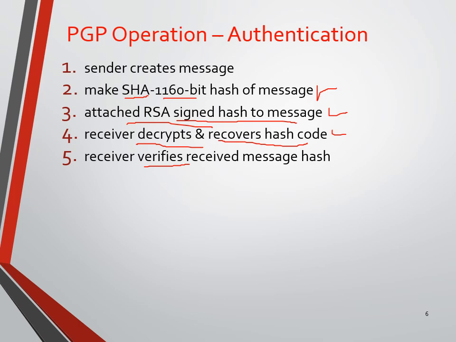At the receiver side, if the receiver is a legitimate receiver, obviously he is able to retrieve the same hash code which is generated at the sender. If the user is not legitimate, he is a hacker trying to get our data, he is not able to retrieve the same hash code; he will retrieve some different hash code. This is how we perform authentication for PGP. Let me discuss PGP in detail by taking a block diagram.